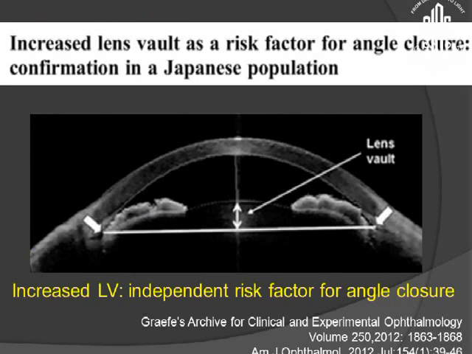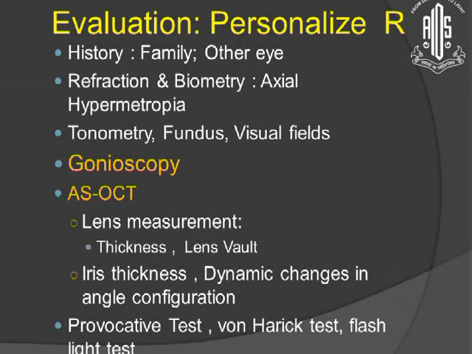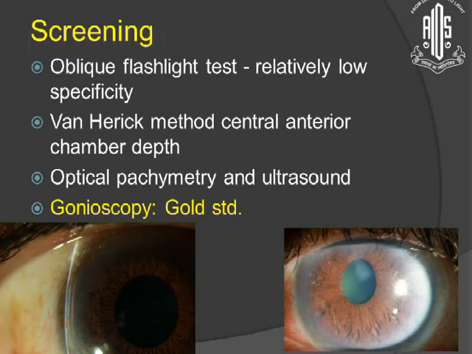Not only the thickness of the lens and size is important, but in this Japanese study it has been shown that an increase in the lens vault is an independent risk factor for the development of angle closure. So evaluation of any person should be done by utilizing all these parameters. And for screening, you can use various methods, but whatever is being listed here have a relatively low specificity. Gonioscopy is the only gold standard I believe in.